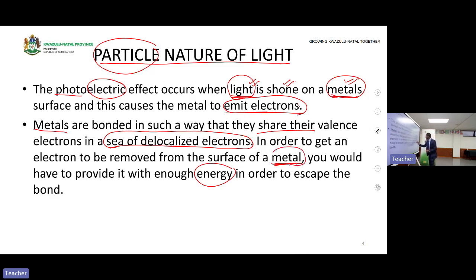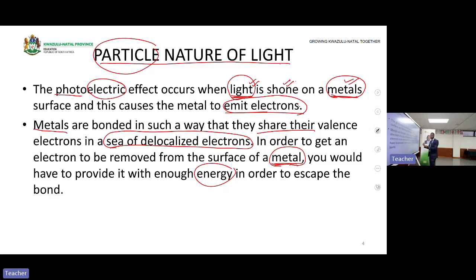So you need to provide, the light will provide energy to what? To the electron. Then this electron that has the energy will be excited and move to a higher energy level or out of the metal. So it might happen that this electron is moving up to a higher energy level, but it's not escaping out of the metal.